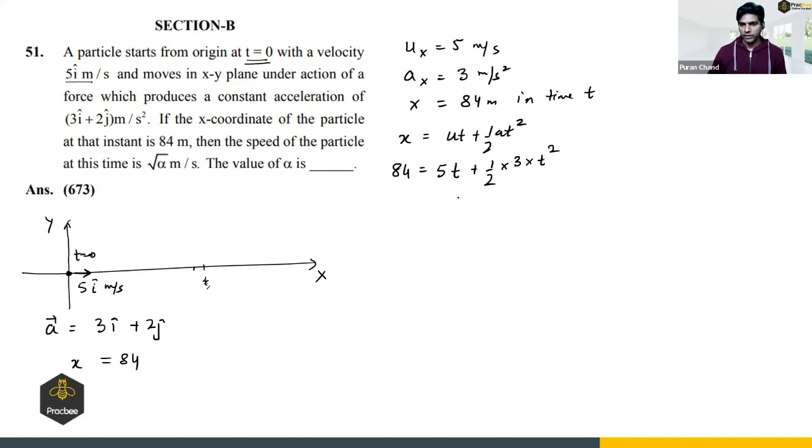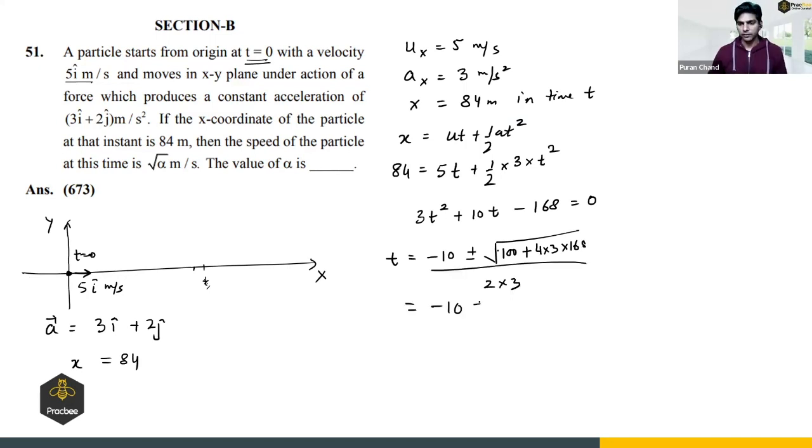Now we have a quadratic, so let us simplify this. 3t square plus 10t minus 168 equals to 0. So t will be minus 10 plus minus root of b square plus 4 into 3 into 168, divided by 2 into 3.